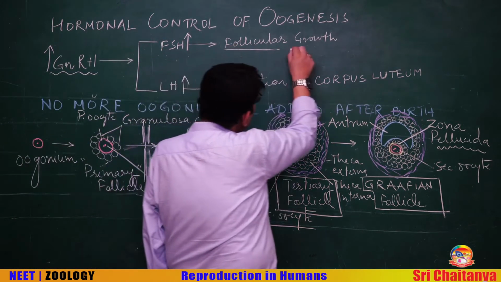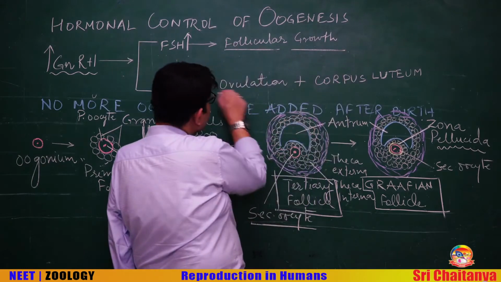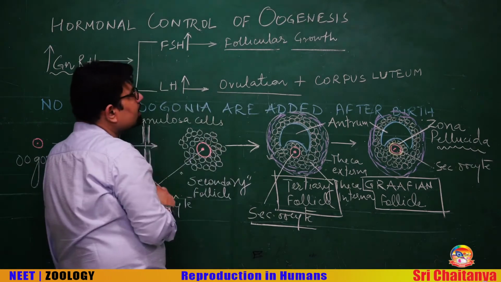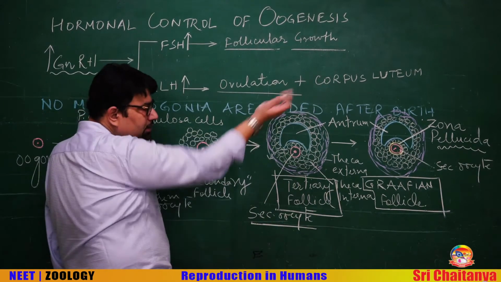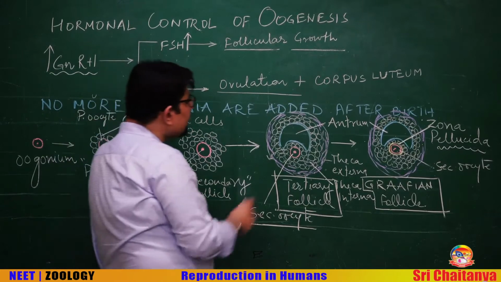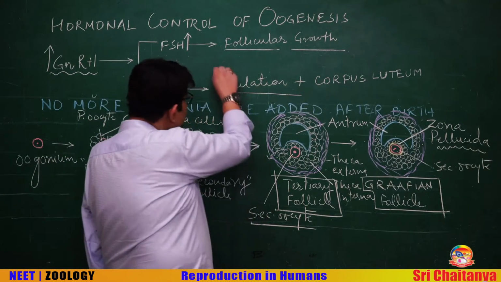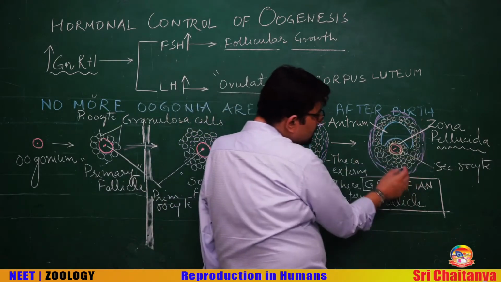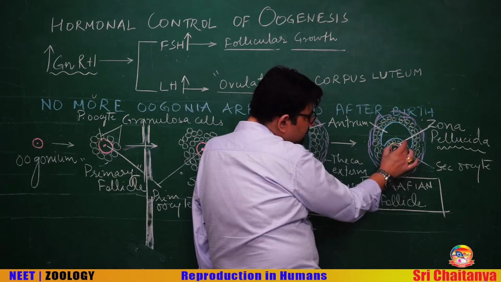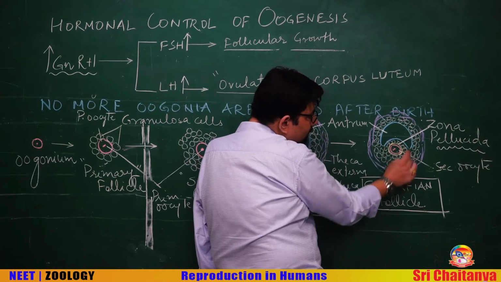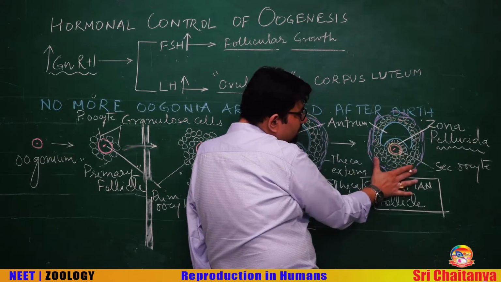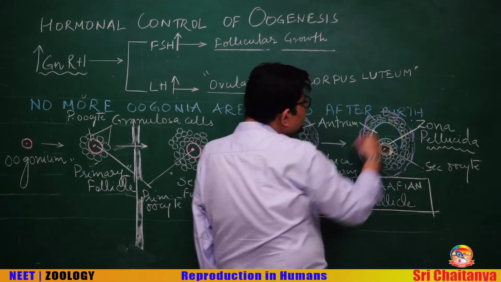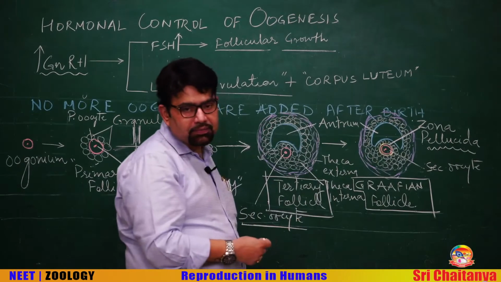FSH helps in follicular growth and LH helps in ovulation. There is a surge in the level of LH. Surge means a sudden rise in the level of LH, and that LH surge causes ovulation. After ovulation, when this structure got ruptured, there is a release of secondary oocyte along with some follicular cell. The rest of the structure is transformed into a temporary endocrine structure called corpus luteum.